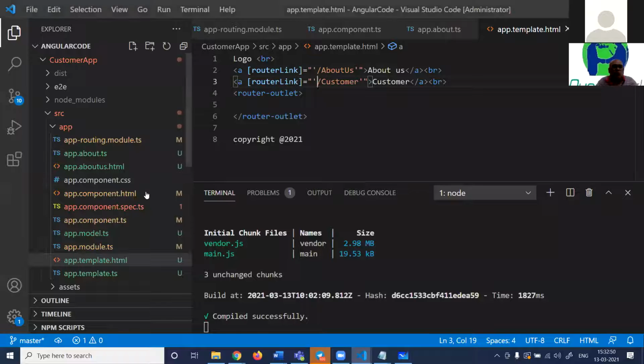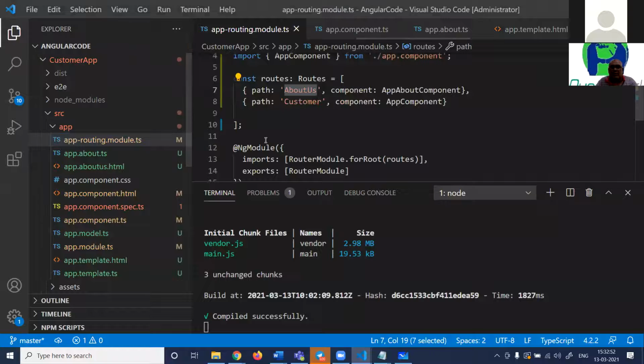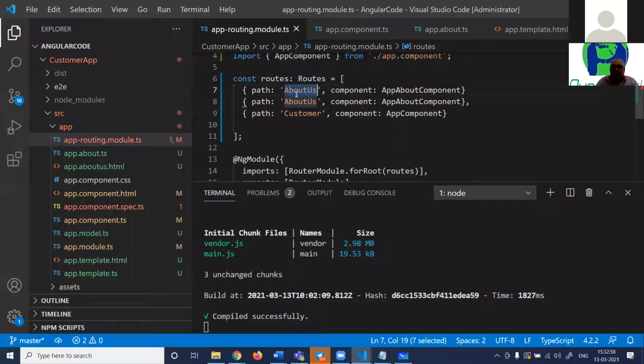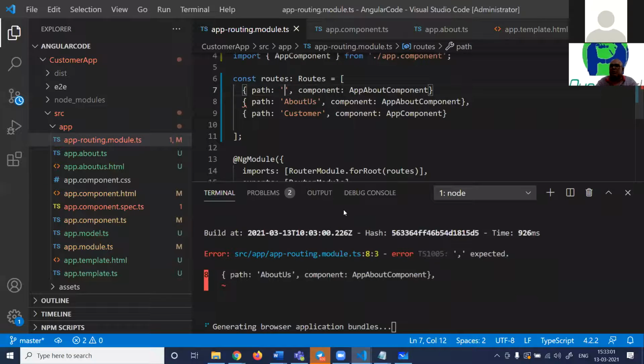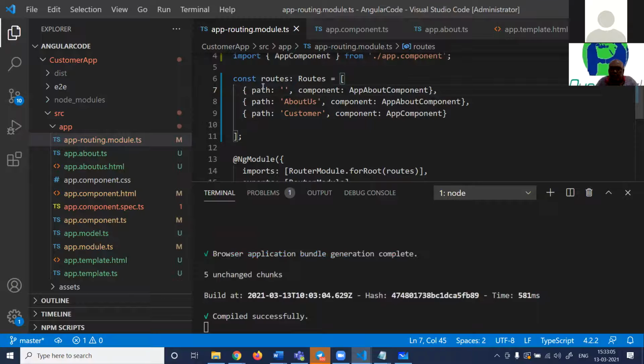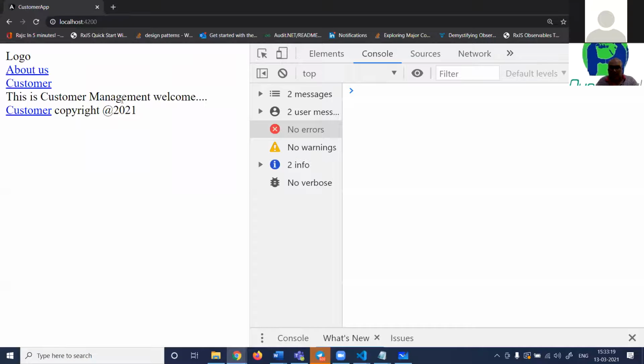So what I can do in my routing collection, I can say by default means no path, load about us. You can see out here, path is equal to nothing, which means like a home page, load about us. When you click on about us, load about us. When you click on customer, load customer. So you can see now multiple names can be pointed to the same UI, right? So if I now see, you can see about us has been loaded.